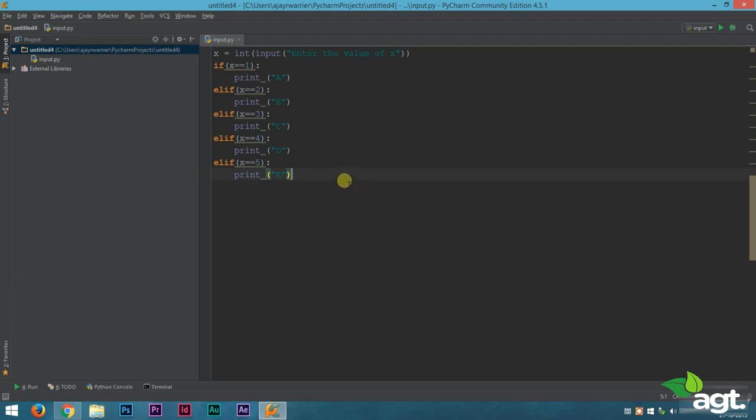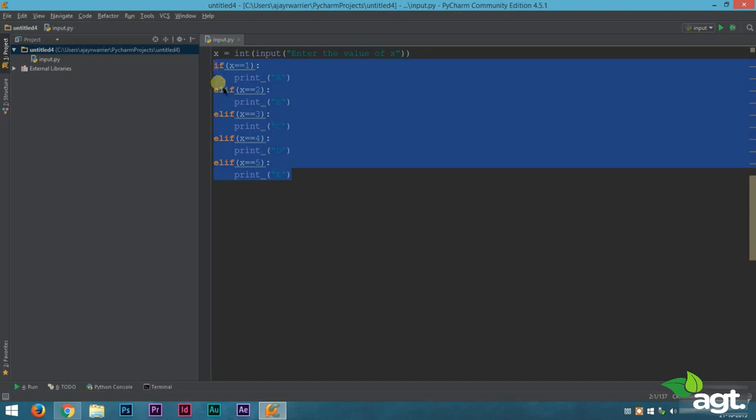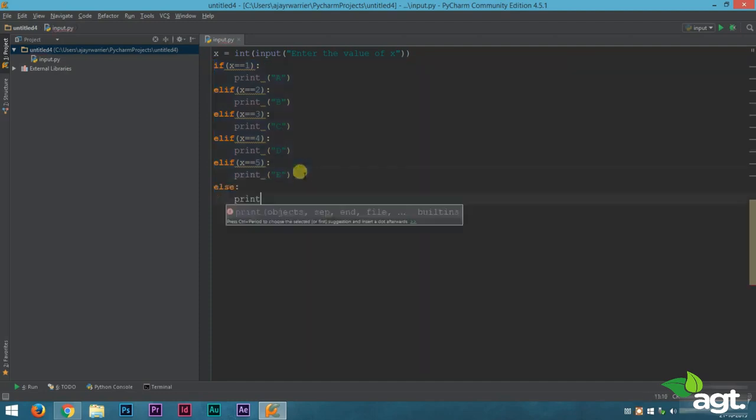As the name suggests, else. That means if all the other comparisons are false, then only the else statement will be executed. So I'll show you an example.